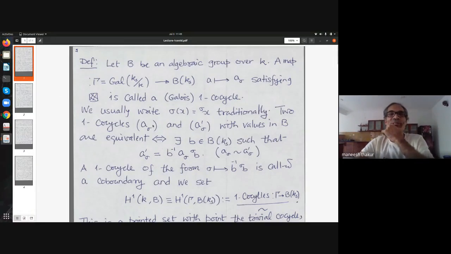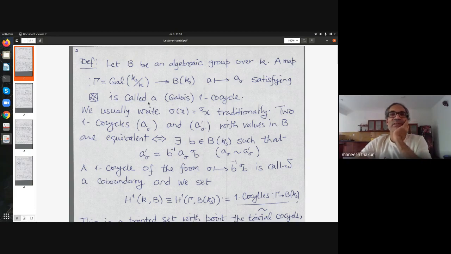Yeah, so this brings us to the definition of what are called Galois cocycles. Suppose, as Shripad said, I should have called it G here, but I am calling it B. Suppose B is an algebraic group over K. Then a map from the Galois group to B(Ks), the Ks points of B, sigma goes to A sigma, should have been written here.